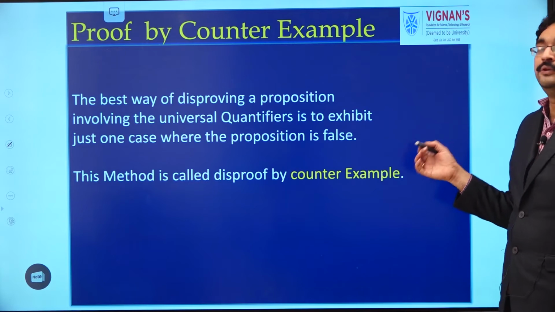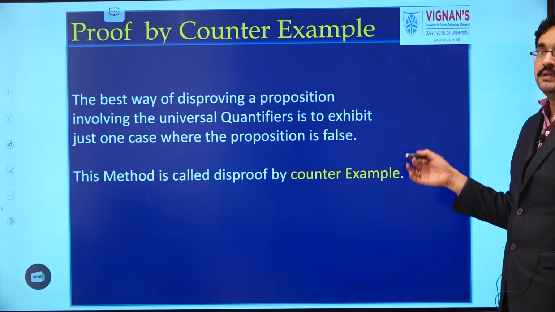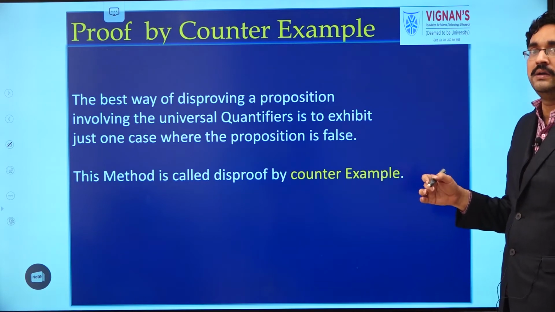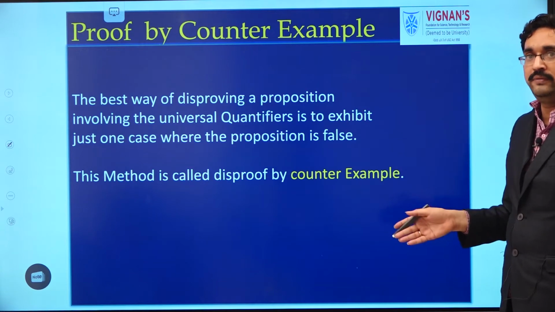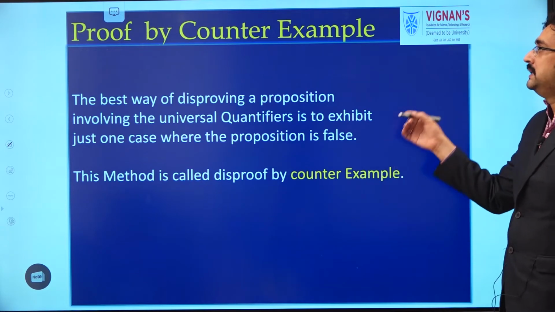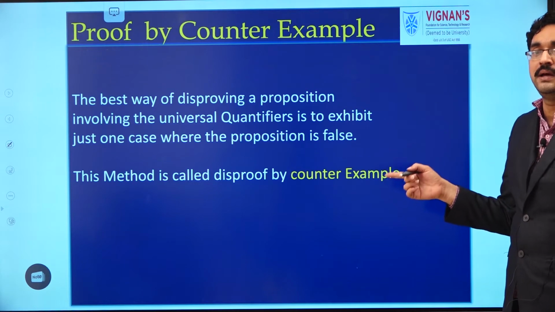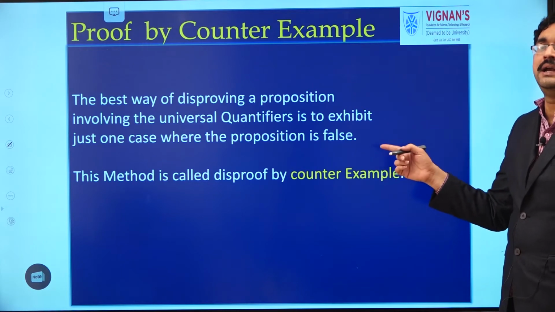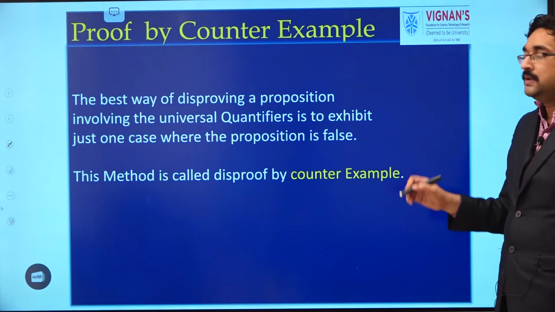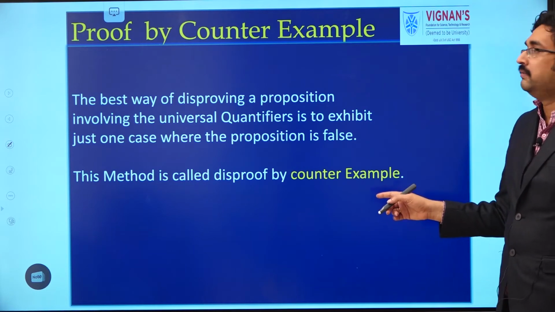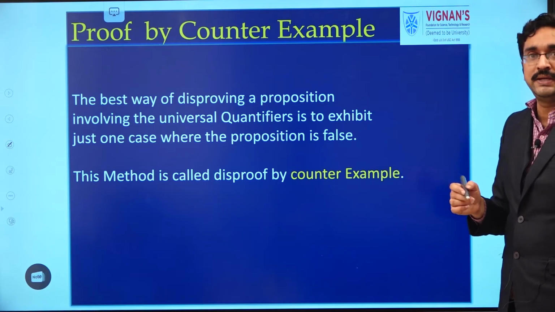Next one is proof by counter example. So far, all the methods are used for proving that a theorem is true. But here proof by counter example is used to prove that the given condition is false. So for disproving theorems, we can use proof by counter example.